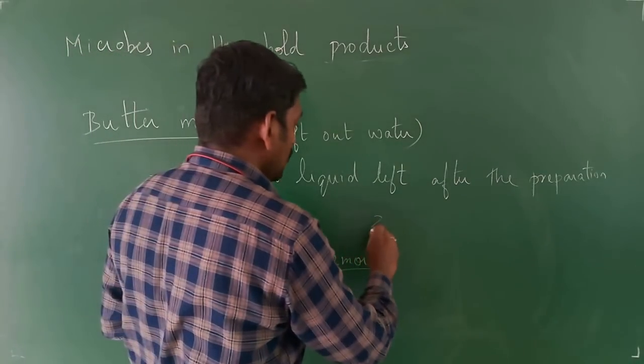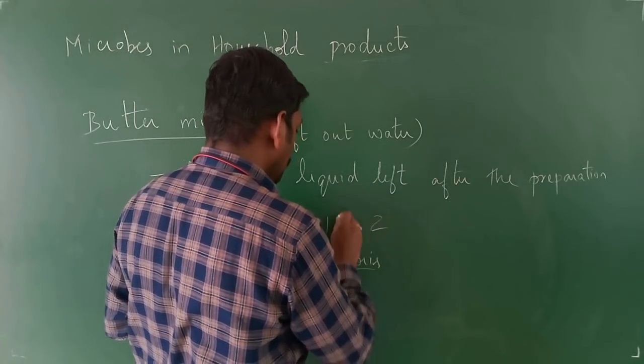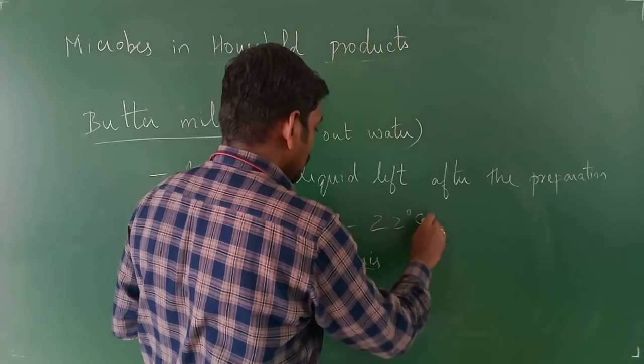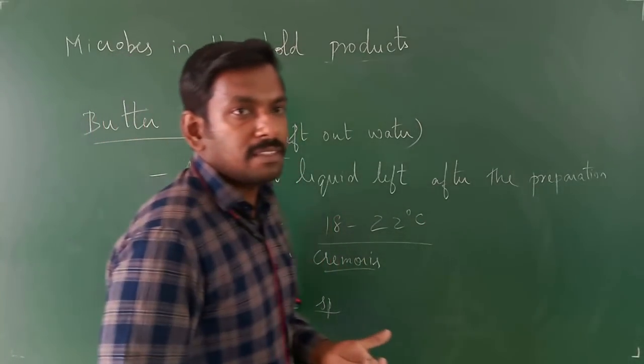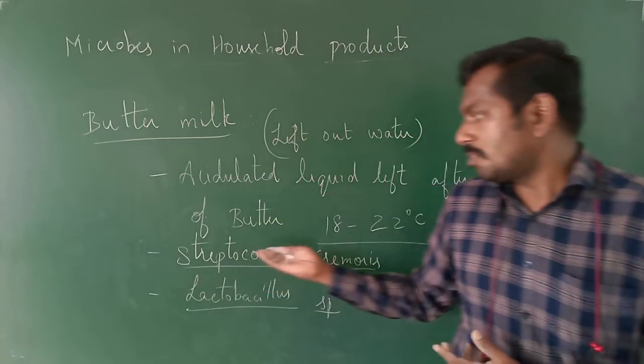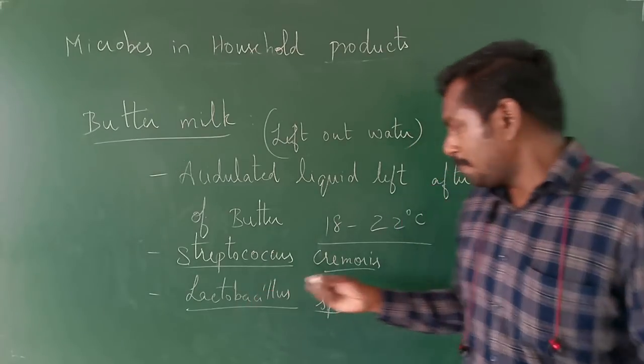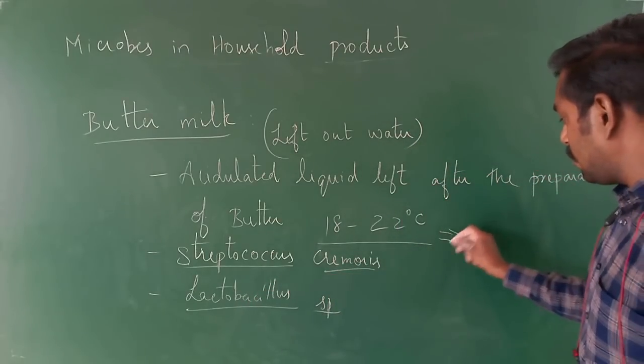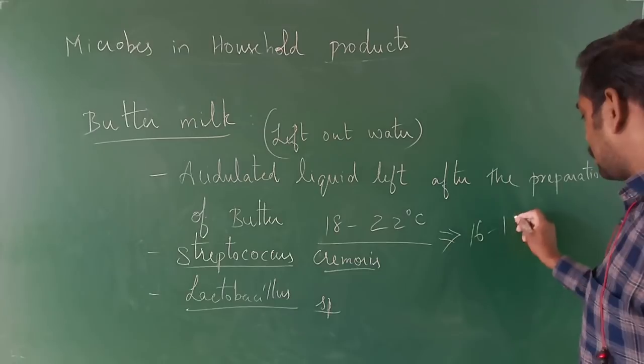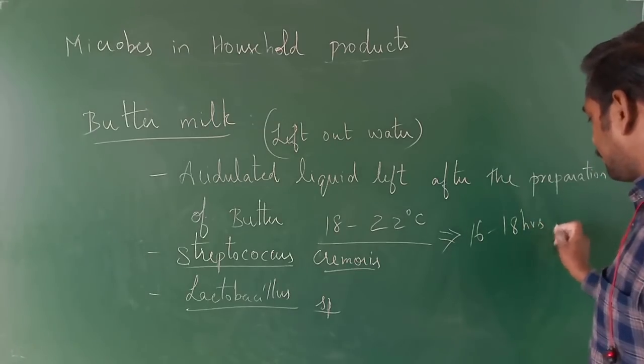The temperature needed is 18 to 22 degrees Celsius, which is left out for 16 to 18 hours, right?